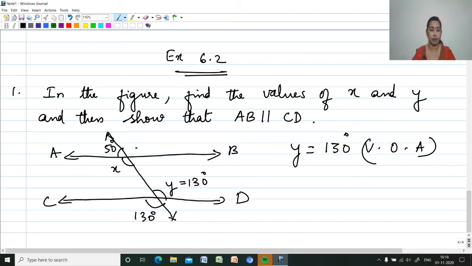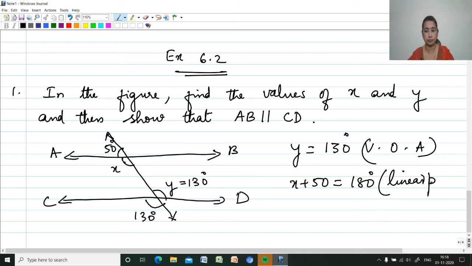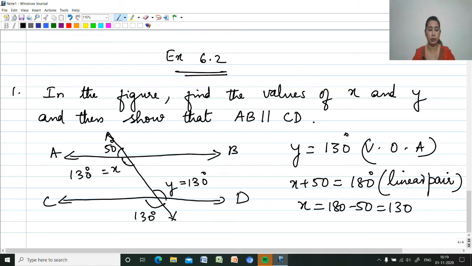Then we know that this is a straight line. So here X and 50 form a linear pair. So X plus 50 equals 180, reason: linear pair. We get X equal to 180 minus 50, which is equal to 130. So this angle also we get as 130. So X equals Y equals 130. These two angles we get as 130.